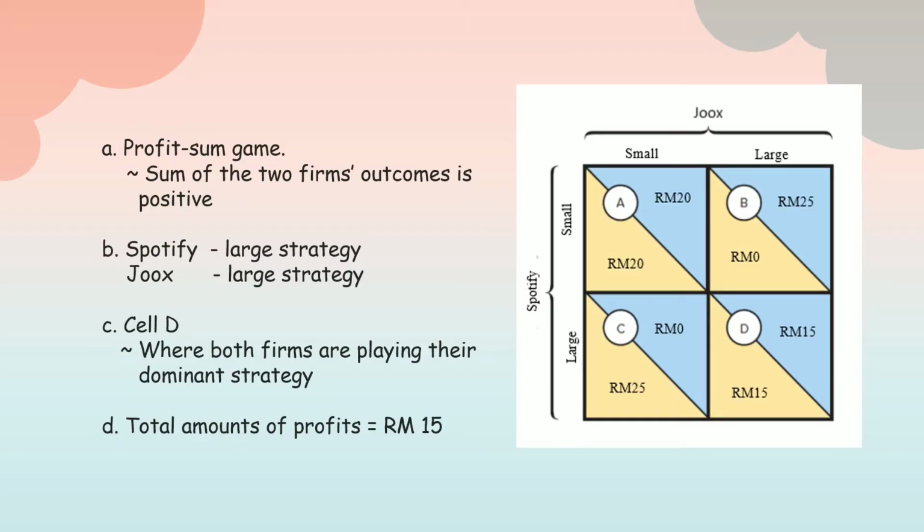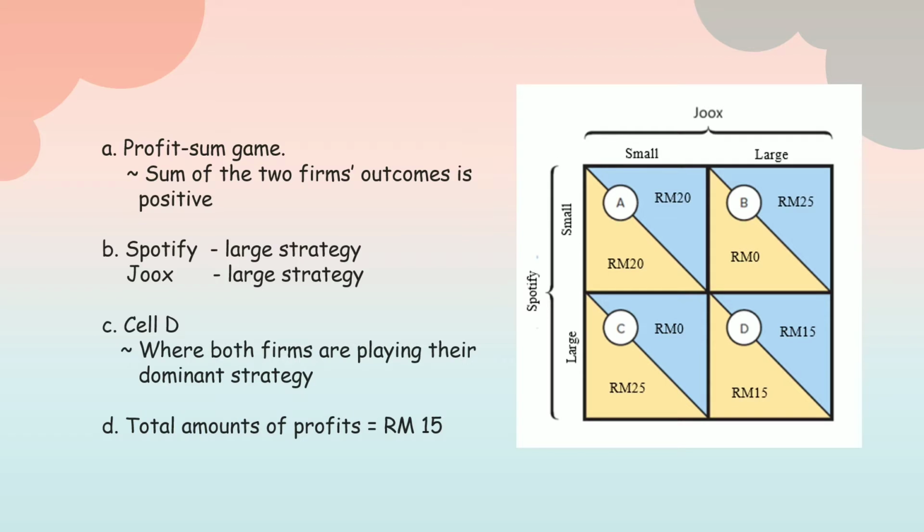So the solution for question 1a is the game is a positive sum game because the sum of the two firms' outcomes is positive. And next, the solution for question 1b, Spotify's payoffs for the small and large strategies are given in the left column in the yellow triangles within cells A and C. Thus, Spotify should choose the large strategy since that would yield RM25, while the small strategy would only generate RM20.